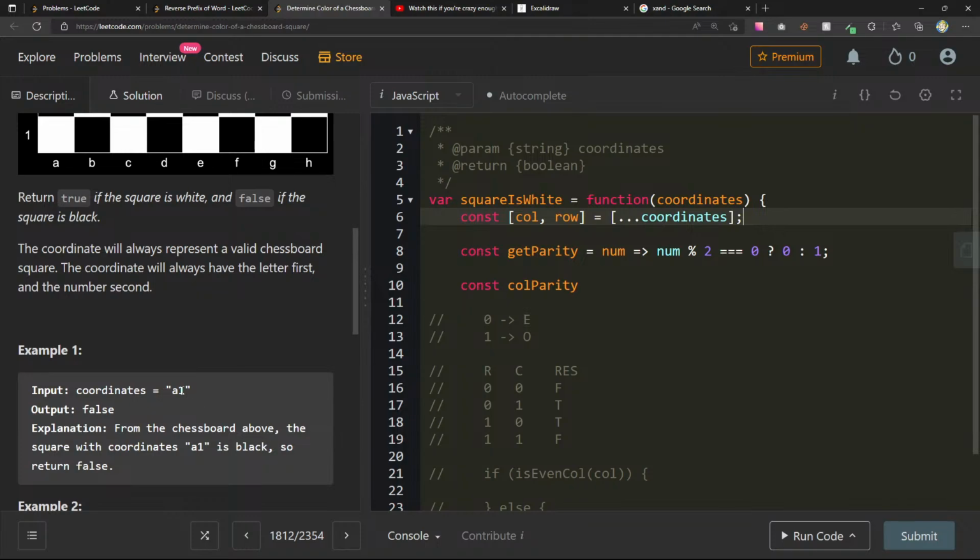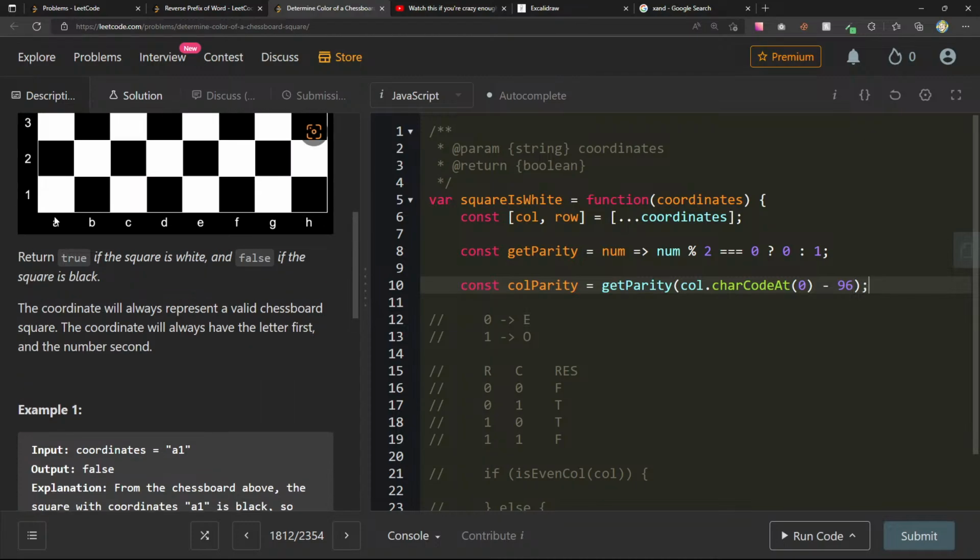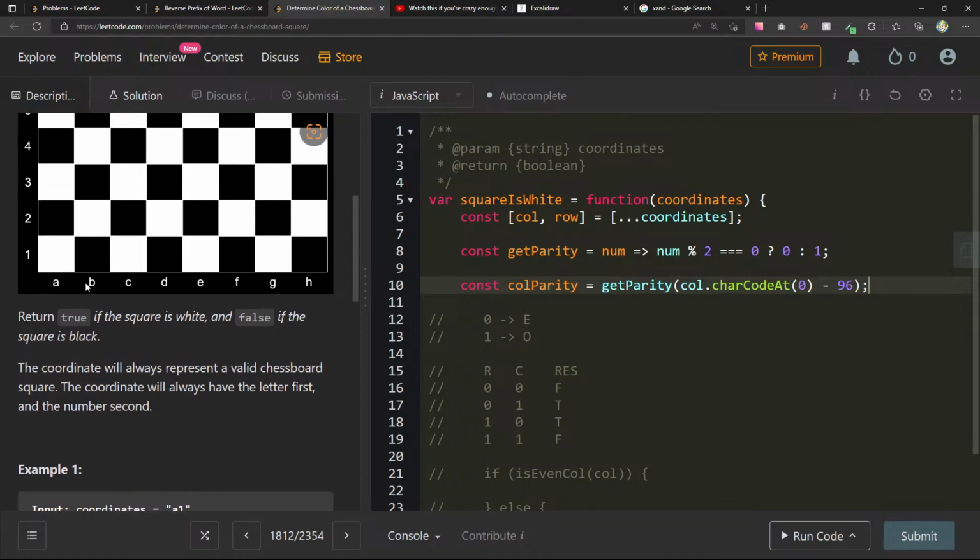The call from coordinates will always be a string. So I'll need to do getParity. In here, I need to pass in that string, col.charCodeAt(0), and I'll do minus 96, so it's normalized. So if this is a 1, right, that'll be an odd column. Oh, but I sort of messed this up, right? If it's an odd column, if it's an even column, 1, 2, even column, even row, it's going to be true.